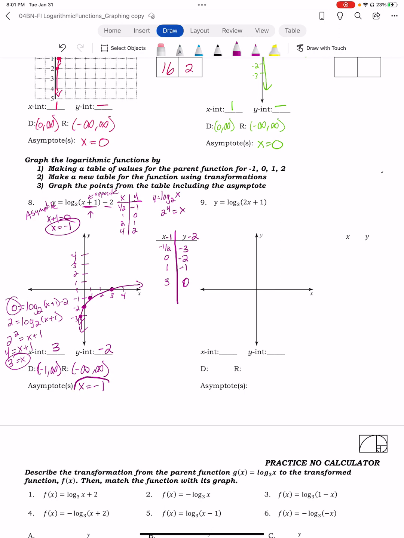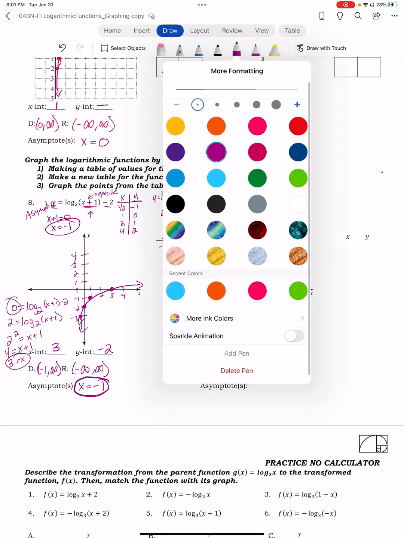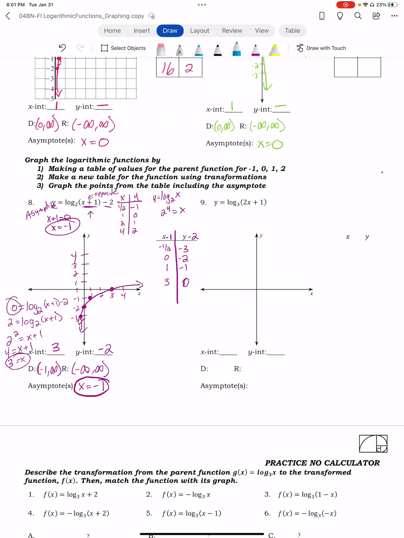But yeah, your asymptote, just like it's everything outside the x value when you're doing your exponential, it's everything outside of the y value for your logarithms.